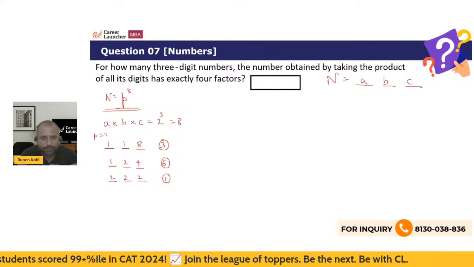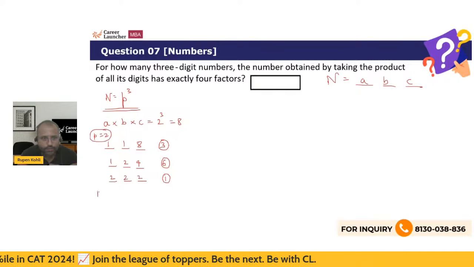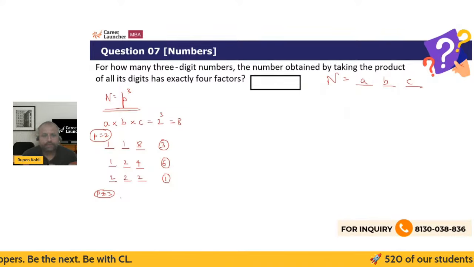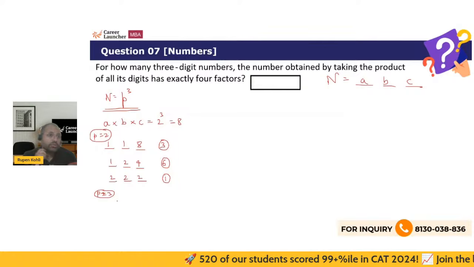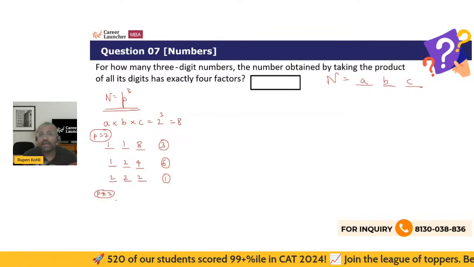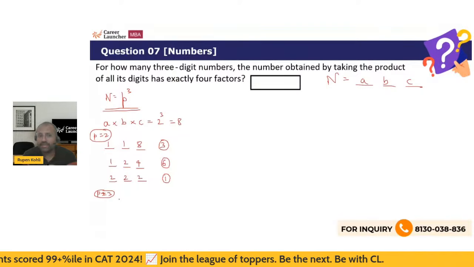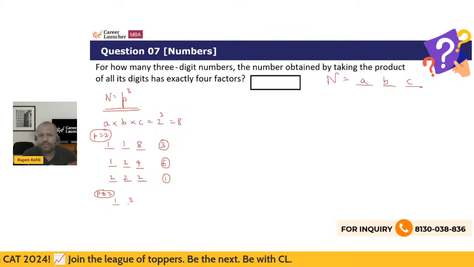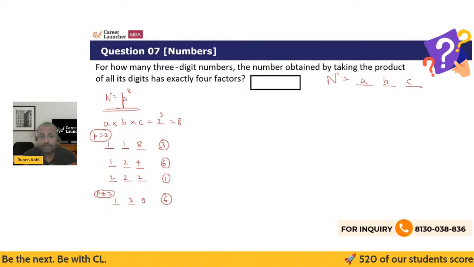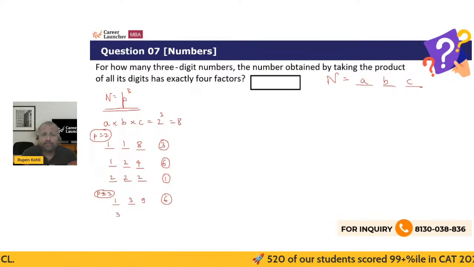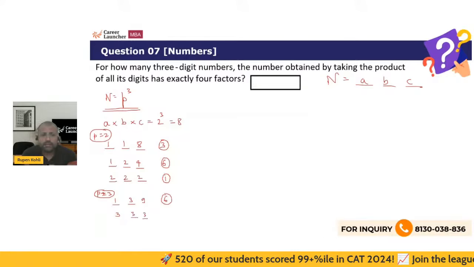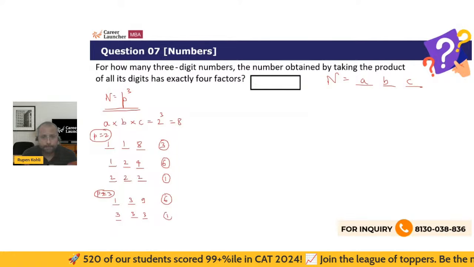So this was P equal to 2. Now P equal to 3. So 3 cube, right? 27 should be the product of the digits. So it could be like what? I can't do 1127. With 2 cube, I could do 118, but here I can't do 1127. But I can start with 139. So that will have 6 arrangements, 3 distinct digits, 139. Then I can obviously have my 333, and that is only one such number.